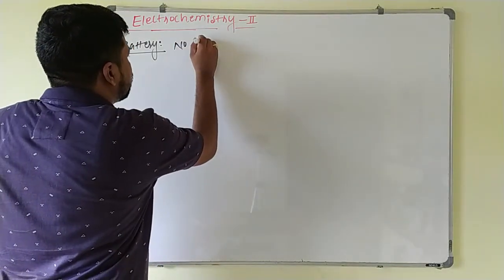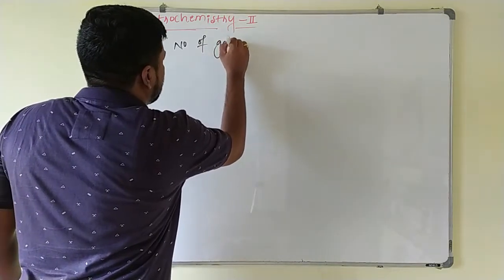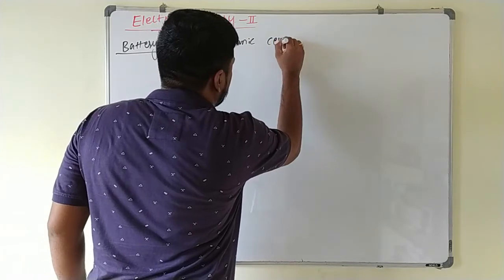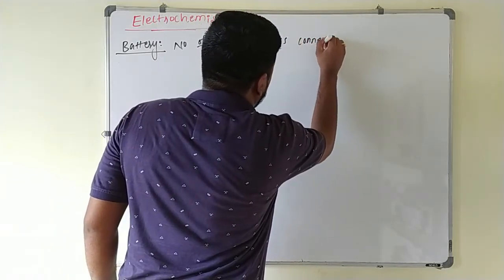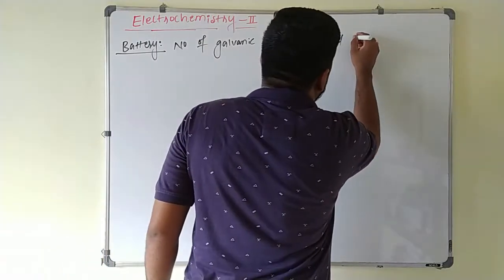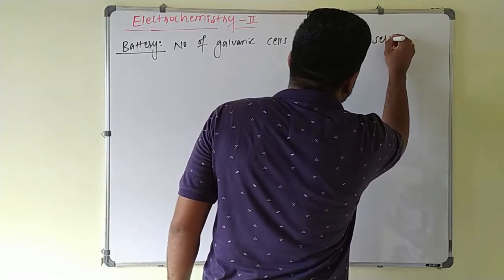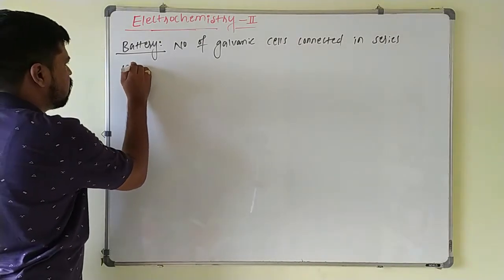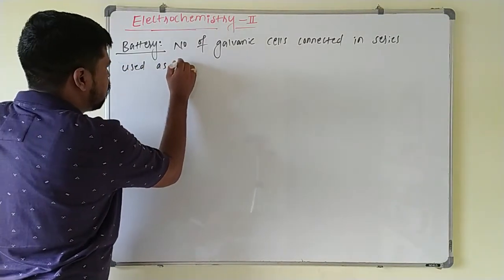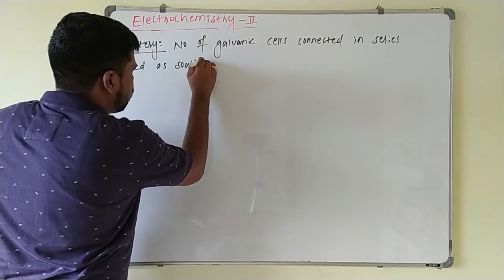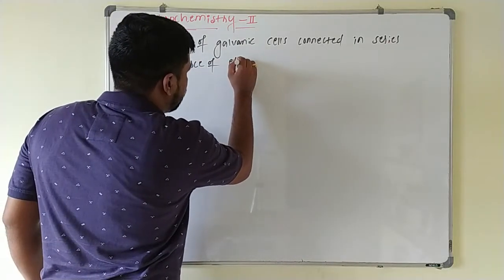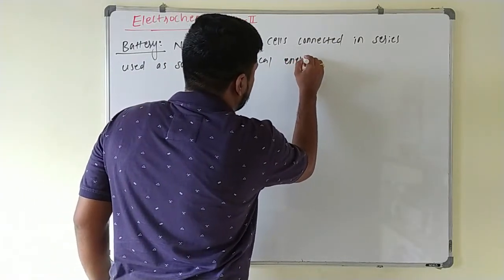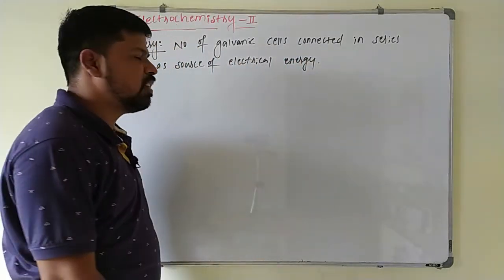Number of galvanic cells connected in series used as source of electrical energy. Source of electrical energy are called as what?